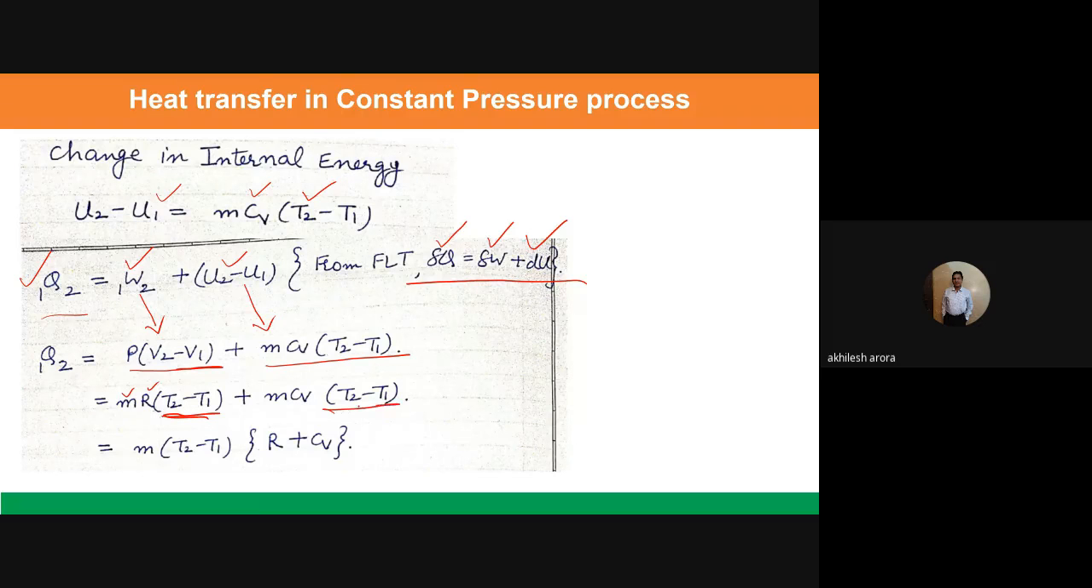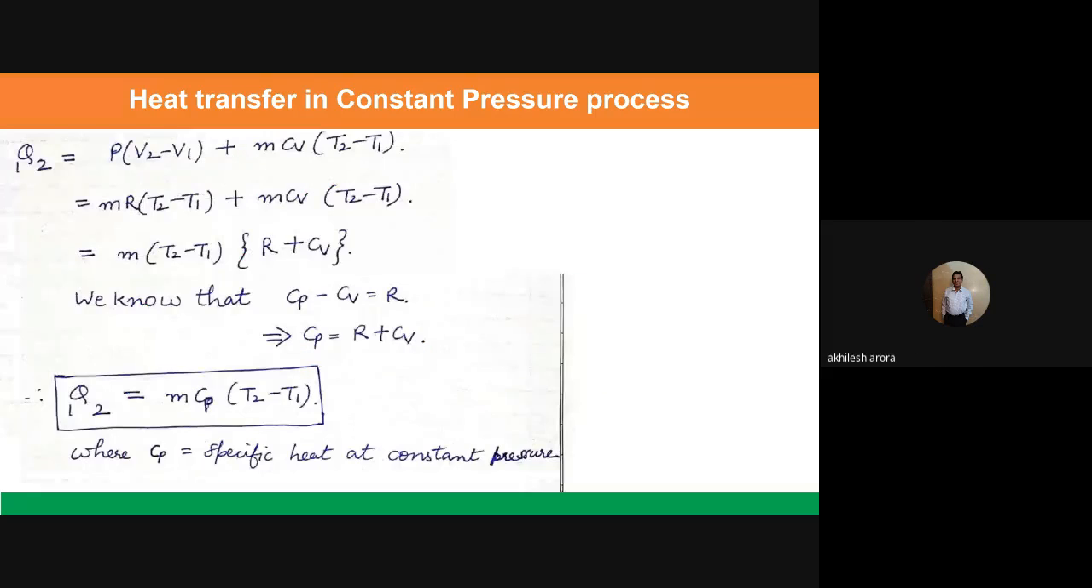So this (T2 minus T1) can be taken out of the brackets, and m can be taken along with it. So m into (T2 minus T1), and inside we are left with R plus Cv. And you remember the equation Cp minus Cv is equal to R. So from there you can write the value of Q1-2 as mCp (T2 minus T1). This is the repetition part, and here I have written that equation. So the value of heat transfer is equal to mCp (T2 minus T1). What is Cp? Cp, you know, is the specific heat at constant pressure.